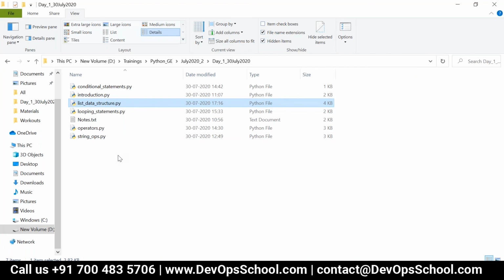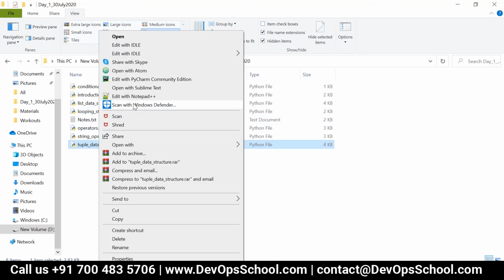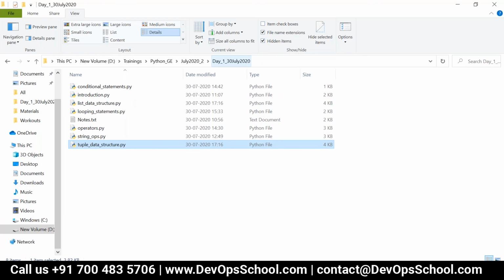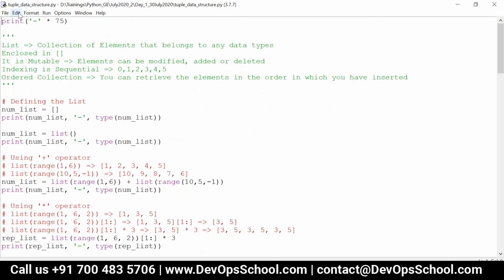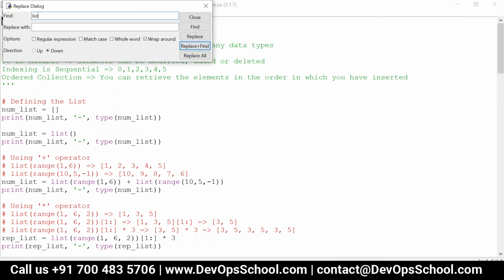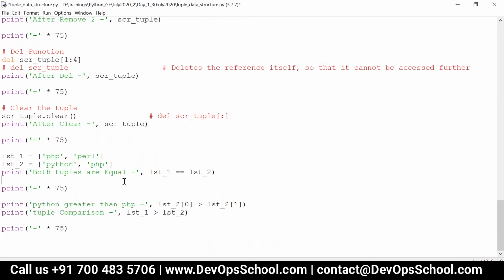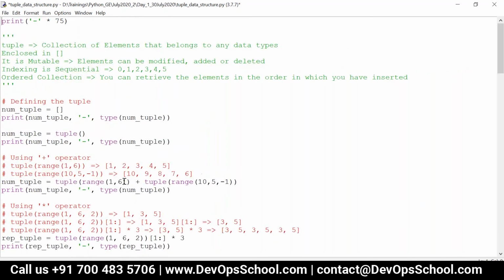So for that, what I'm going to do is I'm just copying this file and renaming it to tuple data structure .py. In this file I'm going to edit, replace, that is Control H. Wherever list is present, I'm going to replace it with tuple. Yes, list with tuple.